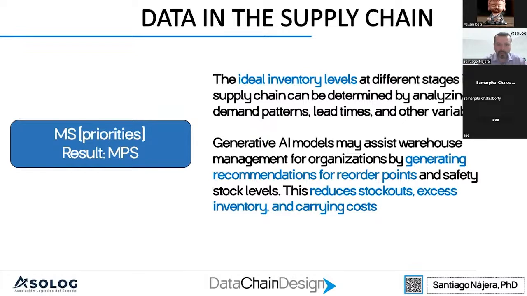With this, we can get a recommendation for reorder points, how to reduce stock outs, excess inventory, and carrying costs that we normally have in the supply chain. That means that we can build a better supply chain that will help companies to be more competitive in the market.